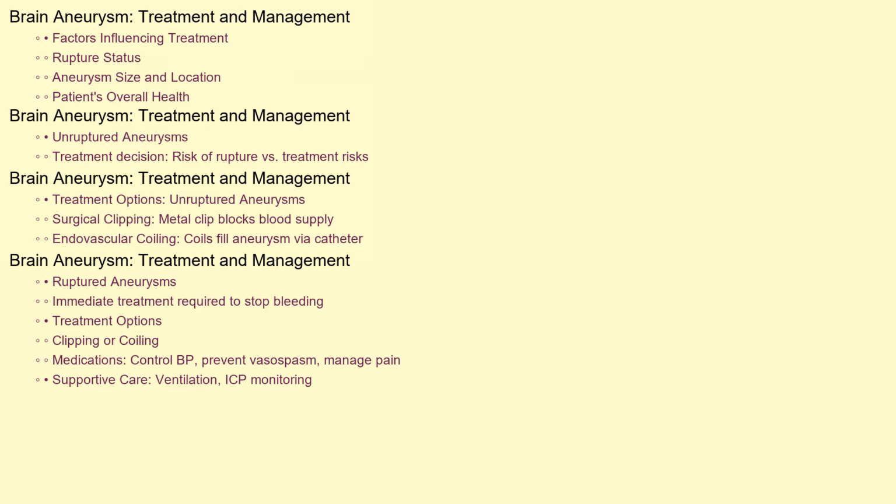Ruptured aneurysms require immediate treatment to stop the bleeding and prevent further complications. In addition to clipping or coiling, treatment may include medications to control blood pressure, prevent vasospasm, and manage pain. Supportive care, such as mechanical ventilation and monitoring of intracranial pressure, may also be necessary.